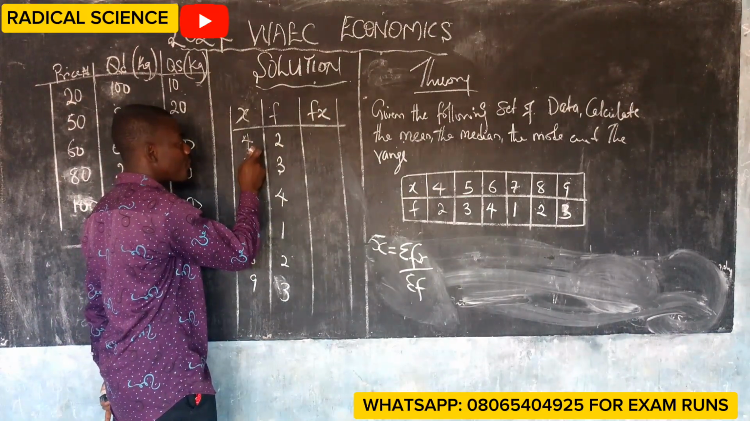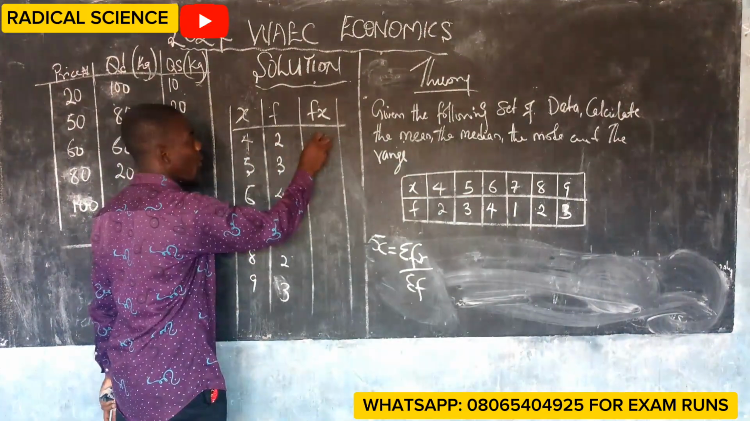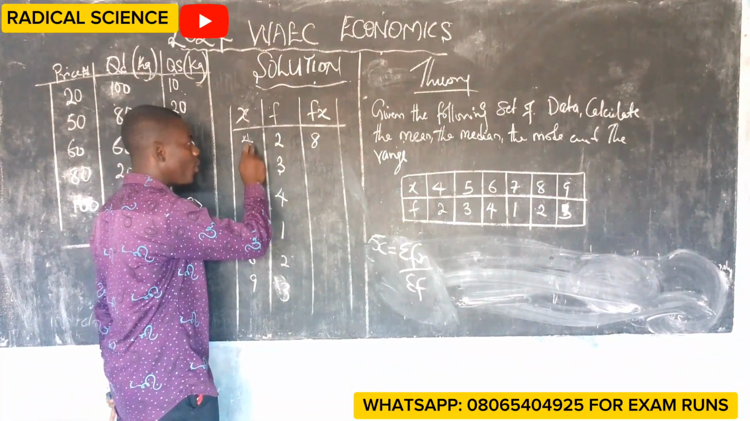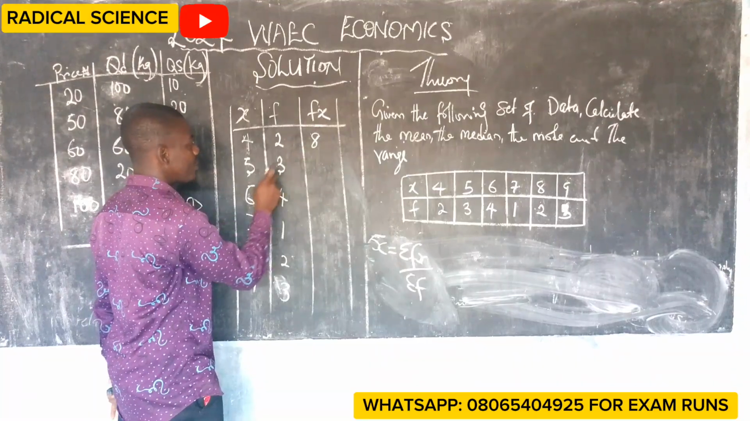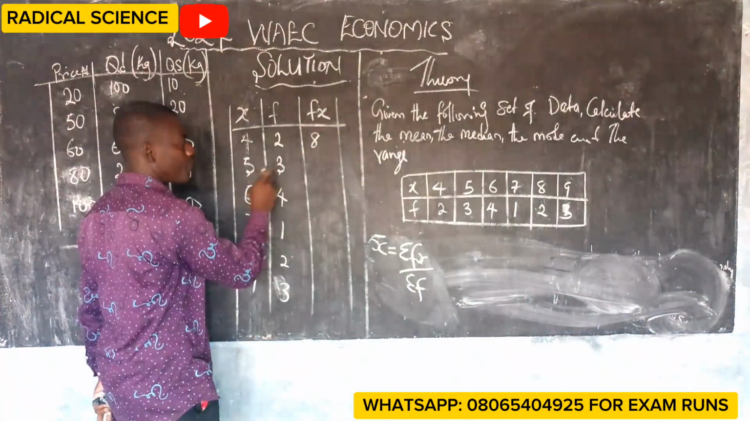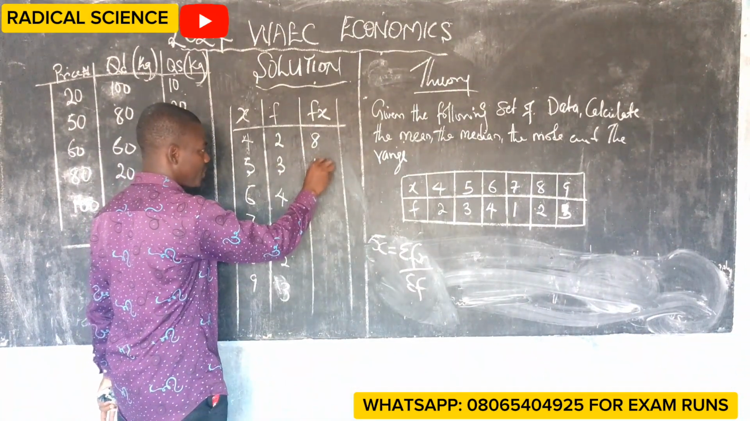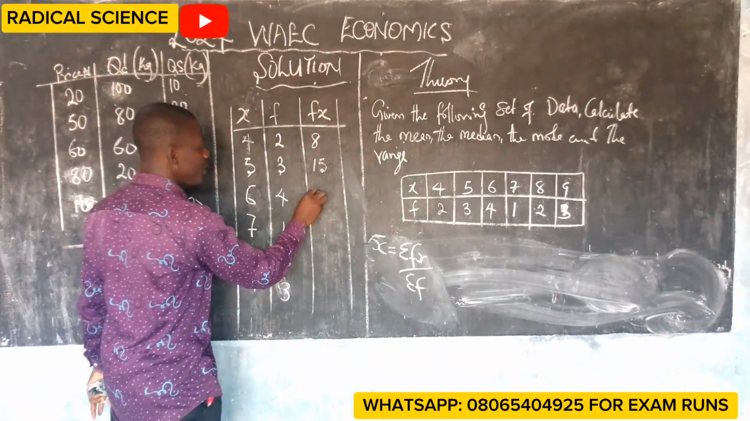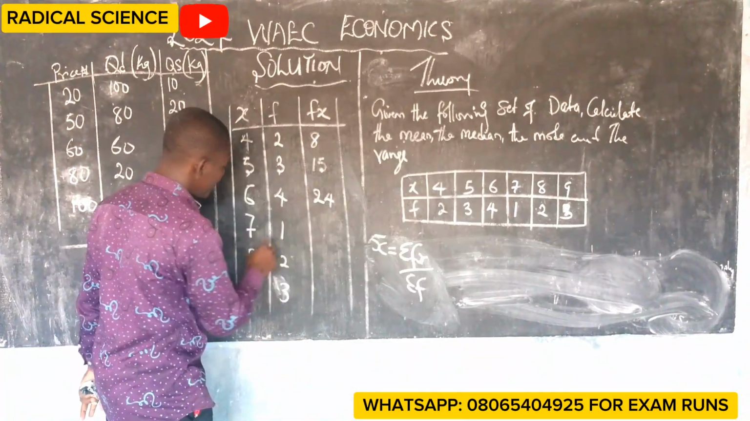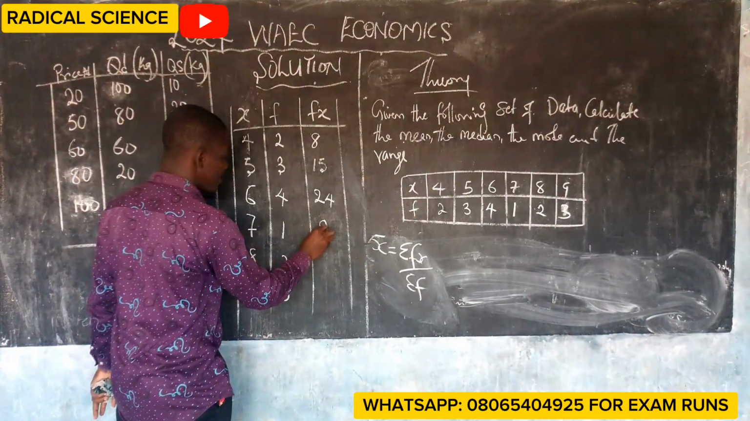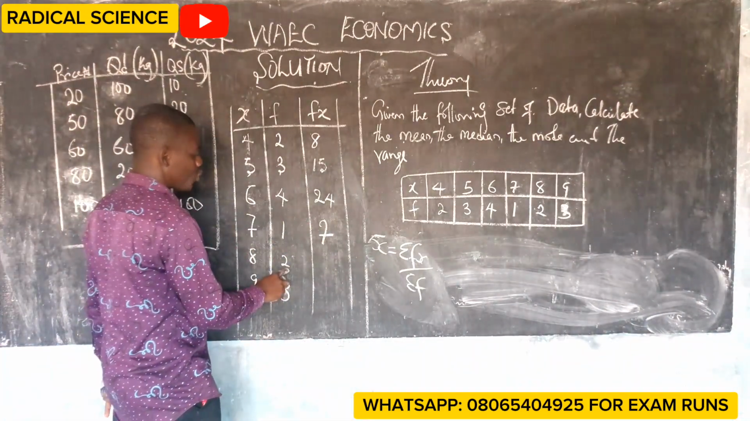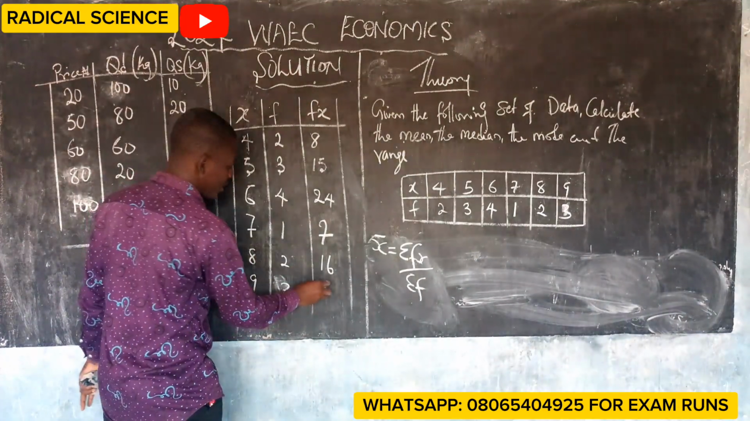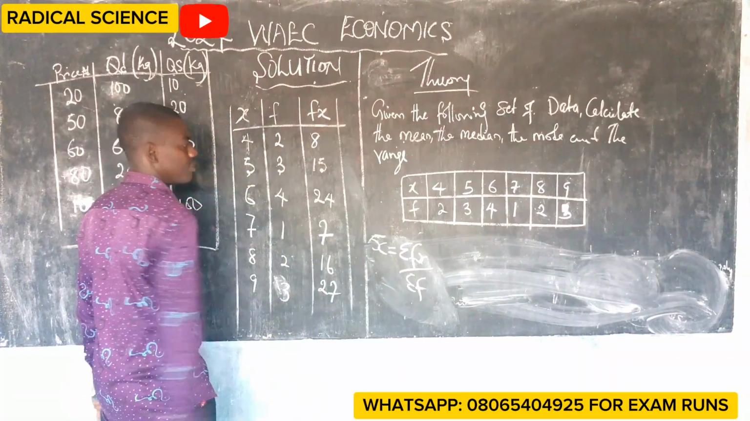For me to fill, I'll say 4 times 2. I will have 8. I got this 8 by saying 4 times 2, 8. I will now say 5 times 3 is what? 15. I will now say 6 times 4 is 24. 7 times 1 is 7. 8 times 2 is 16. And 9 times 3 is 27.